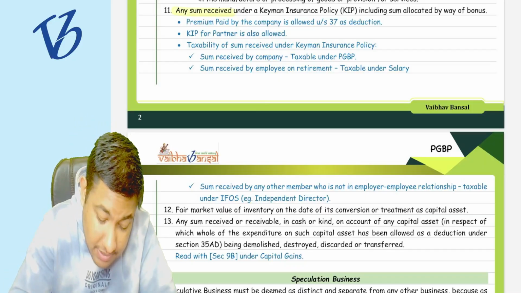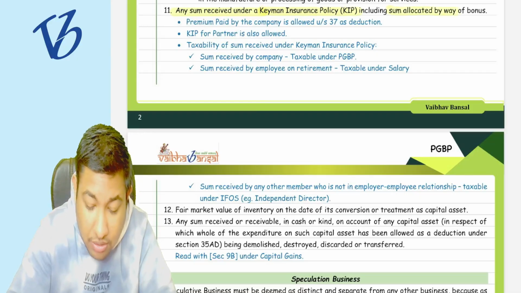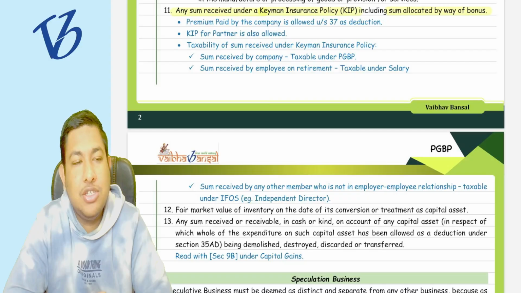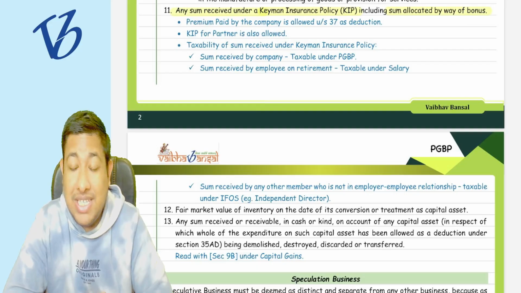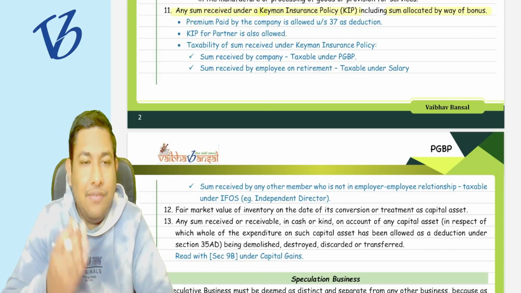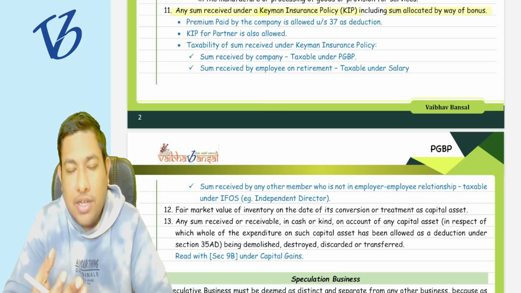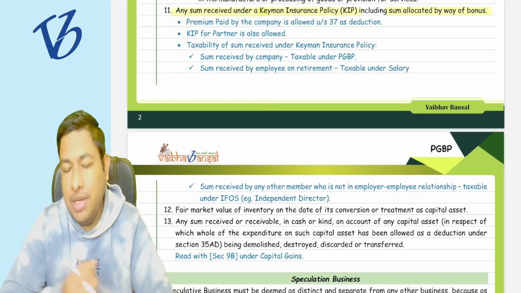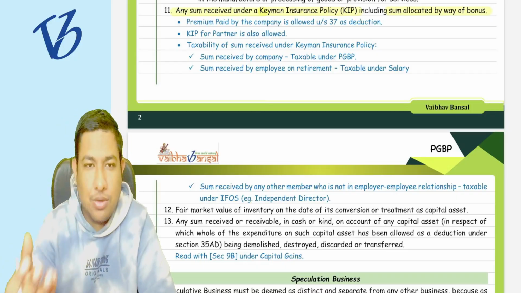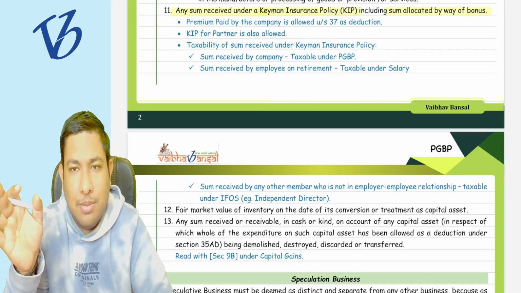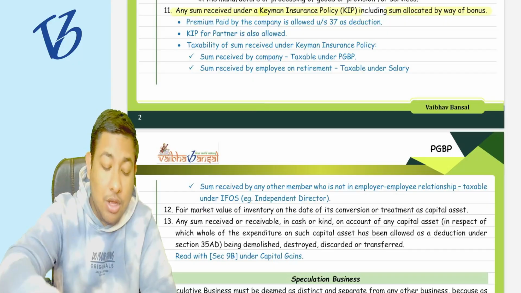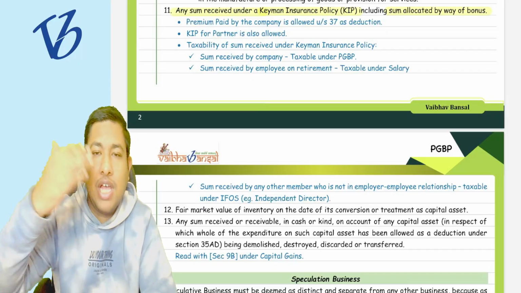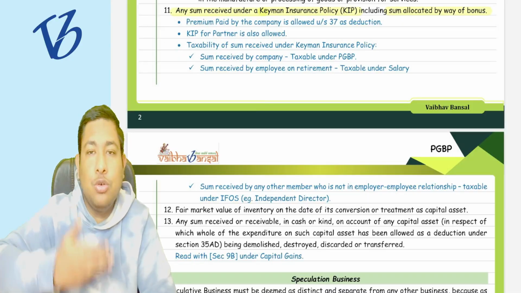Point number 11 says that any sum received under a key man insurance policy, including the sum allocated by way of bonus. There are certain key man persons in our company, like the CEO, CFO, COO, CS. All these are the key men of our company, because if they leave, it is very difficult for us to run our company. Labor can come, labor can go, there is no issue, labor is in abundance. But the person who understands my business, who knows how to run and grow this business, is very rare.